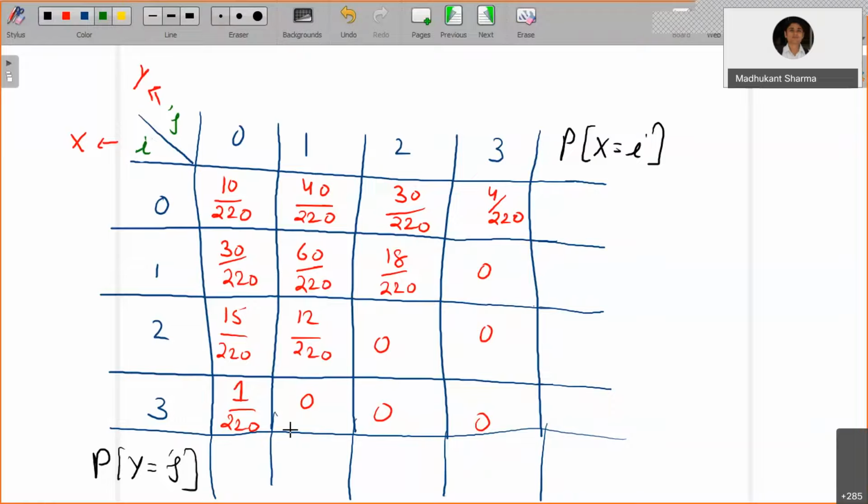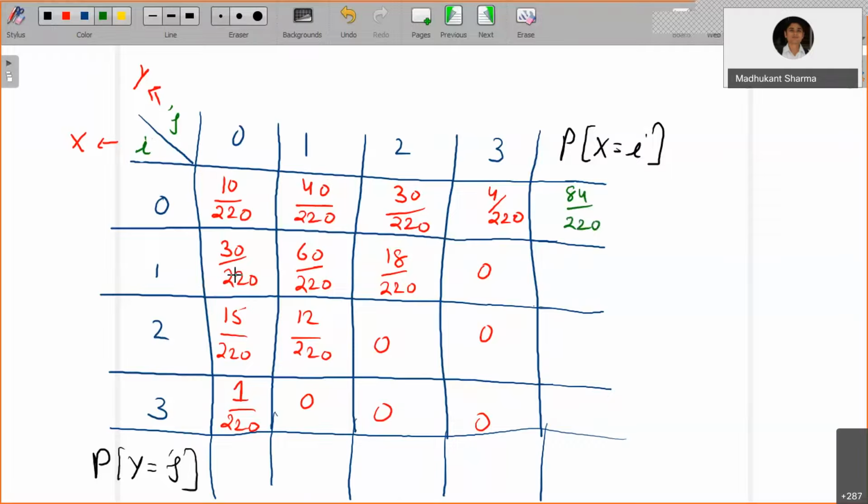Now, as told, from this table you can certainly identify the probability of x equals 0 when you sum up over all the possible probabilities for x equals 0 and y equals 0, 1, 2, 3. If you sum up 10 by 220, 40 by 220, 30 by 220, 4 by 220, all of them summed, that's going to be 84 by 220. That you can verify.